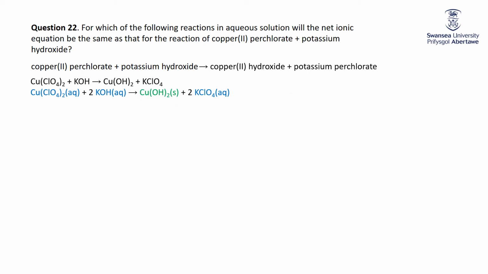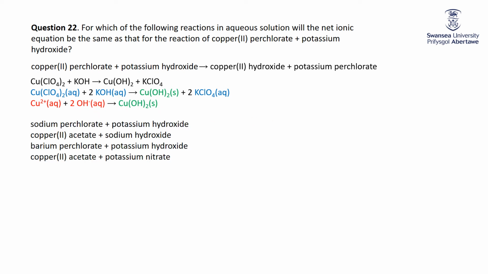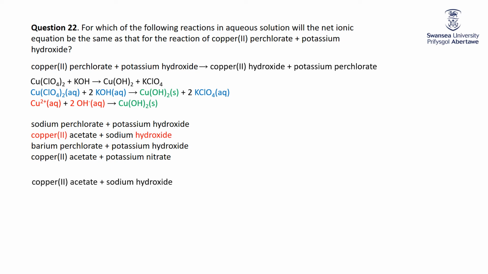So thus the net ionic equation for this is the copper 2 plus that was in aqueous solution, the two hydroxides that were in aqueous solution, making the copper 2 hydroxide solid. So looking at all the possibilities, the only one that's got copper 2 in one and hydroxide in the other is this second one. Let's just work it out.